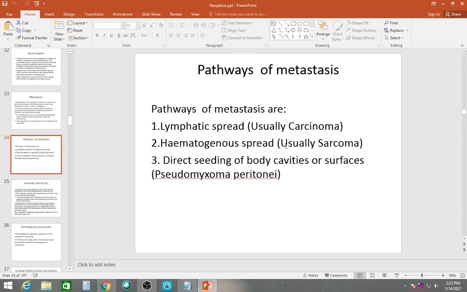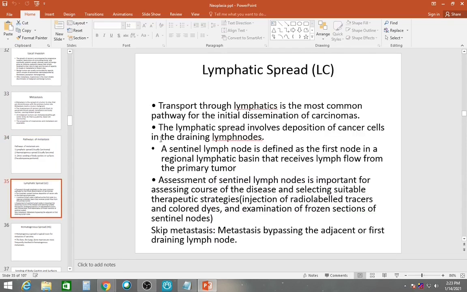Pathways of metastasis. Okay, they can spread by lymphatic spread, hematogenous spread, and direct seeding of body cavity cells. Lymphatic spread is usually taken by carcinomas. Okay, carcinomas usually spread via lymphatics. The lymphatic spread involves deposition of cancer cells in the draining lymph nodes. Now what is a sentinel lymph node? It is defined as the first node in a regional lymphatic basin that receives lymph flow from the primary tumor.